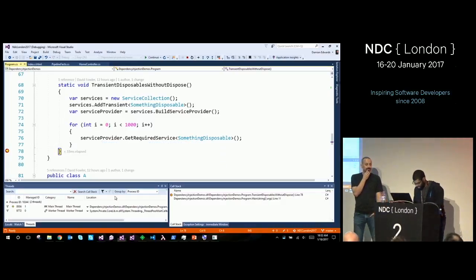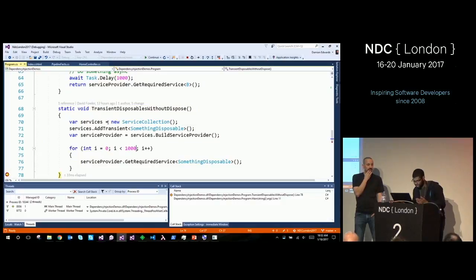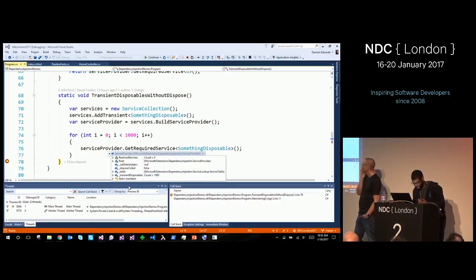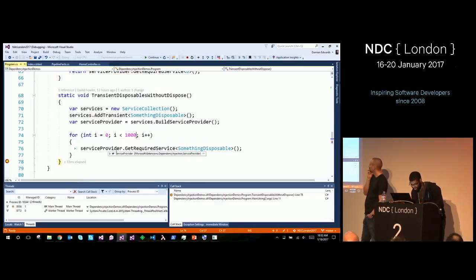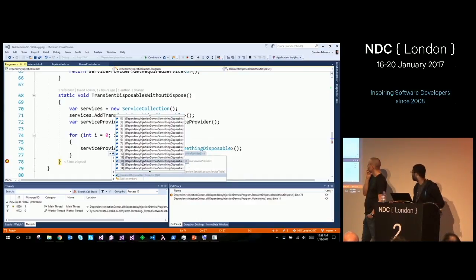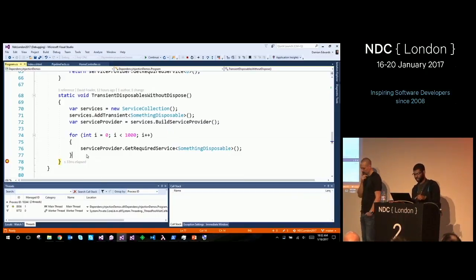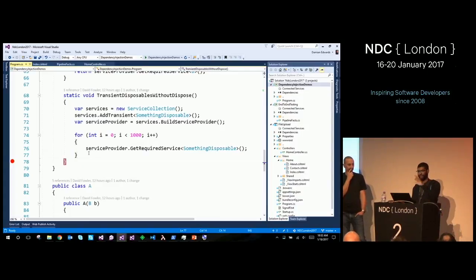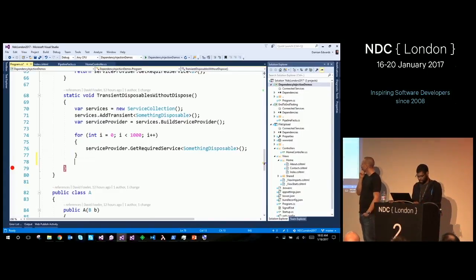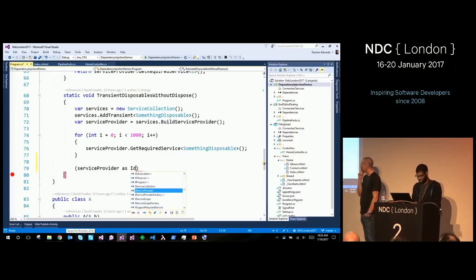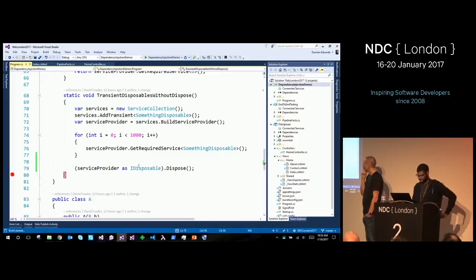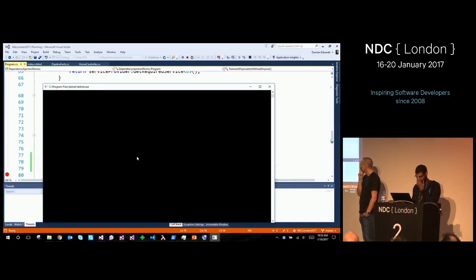So you should avoid doing that because unless your container is scoped, it will never go away until the end of the application. So let me zoom in on this thing. Control. There you go. Tons of disposables. Not good. So to work around it, you really want to use your transient disposables only in the scope container, the per request container, because that gets disposed. If you dispose the service provider, they should all go away after that resolution.